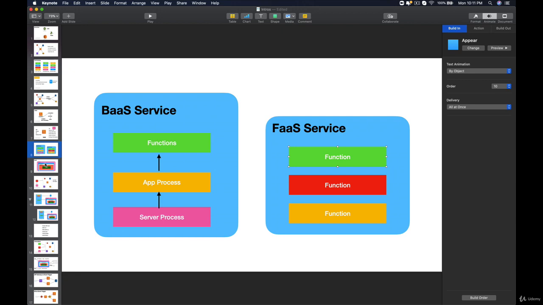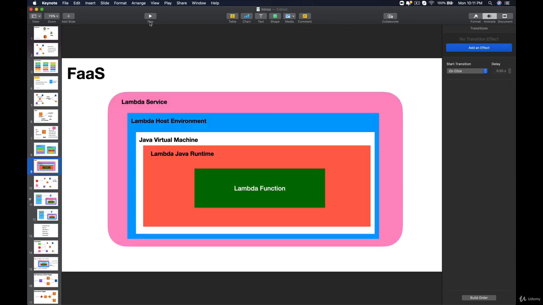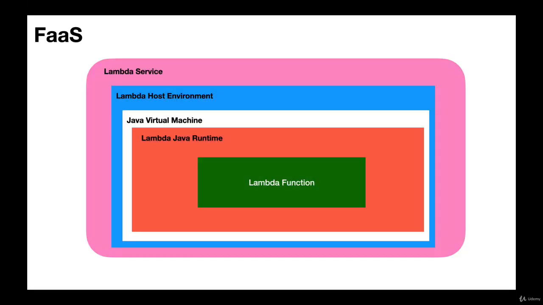So to summarize it, in function-based applications or function as service applications like Lambdas, we'll have a platform that will have independent functions that will be triggered by external events. The platform will create the required environment for our function and it will invoke the function. Here we have an example of Java-based environment. You will be learning about all this in detail in lectures later on.